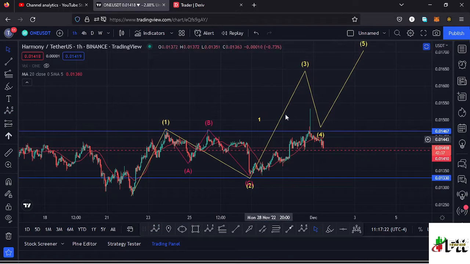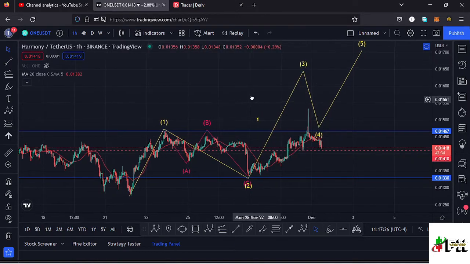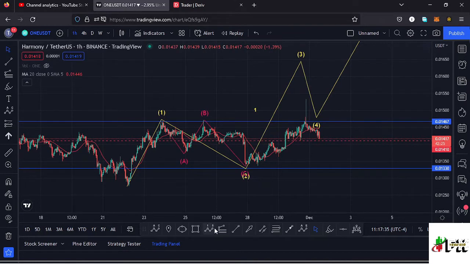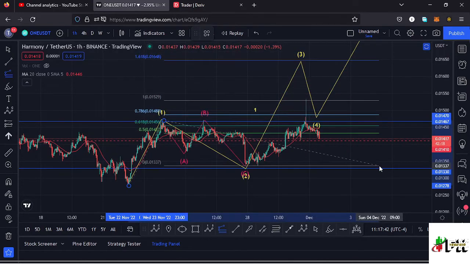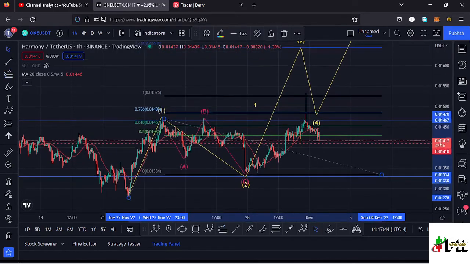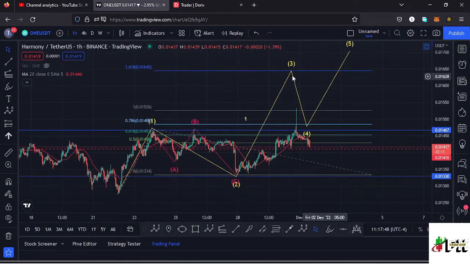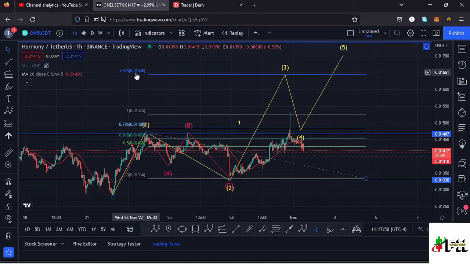Then we saw a very nice movement over here in the formation of this wave 3, and using the trend-based Fibonacci we can see whether this wave 3 has done the minimum that we expect a wave 3 to the upper side to do. Connecting it from the low of the first wave to the high of that wave 1, then dragging the fibs to the low of the second wave, that gives me a minimum target area in the formation of that wave 3 at the fib level 1.618, at around the $0.016 mark, and that means we have not fully maximized the formation of this wave 3 to the upper side.